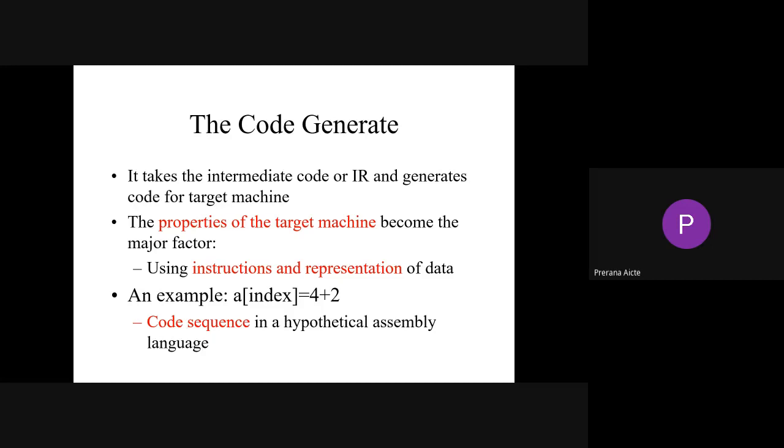And the next one is the code generator. It takes intermediate code and instruction registers and generates the target machine code. It takes different types of intermediate representations and generates a target code. The properties of the target machine become the major factor, that is, the different types of instructions the machine uses and the representation of data. So instead of using the plus symbol, we use an instruction called add.